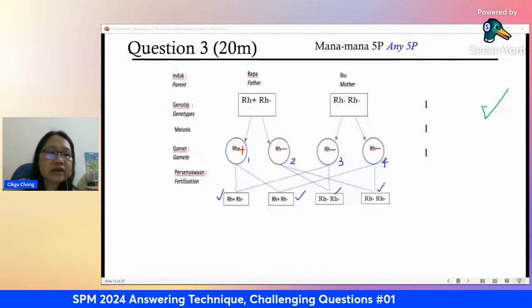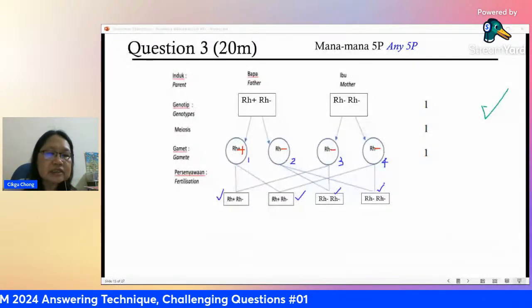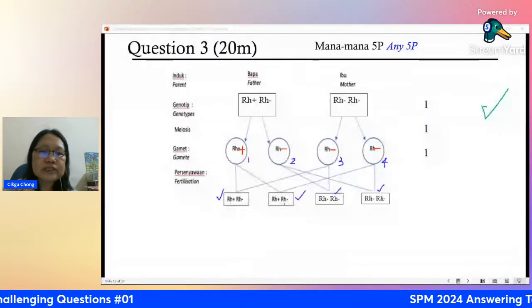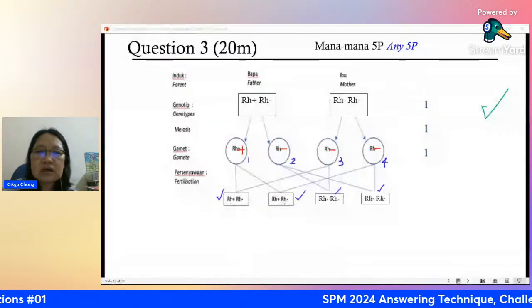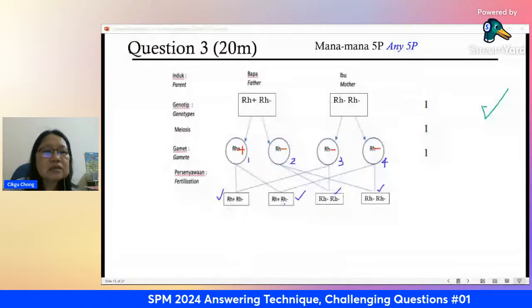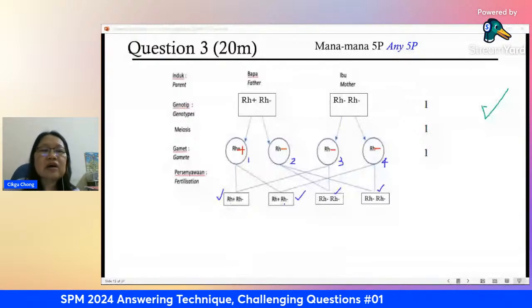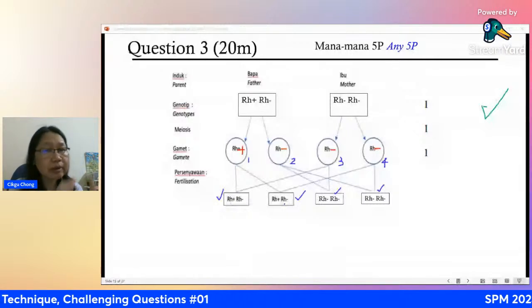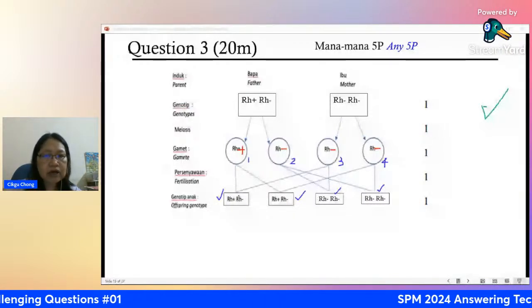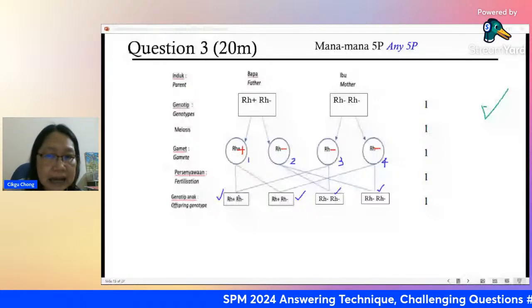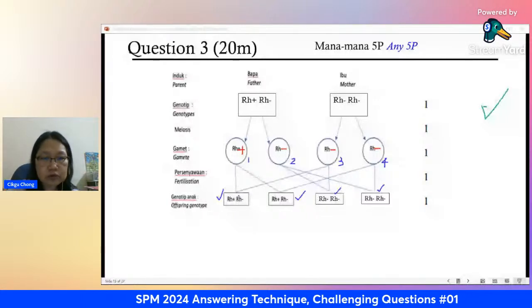RH positive, negative here. 1 dominant, 1 recessive. 1 dominant, 1 recessive. And this one is both also recessive. Okay, this line here, the fertilization line, will be marked. And the next one, genotype of the offspring, that means the child, right? What kind of allele will the baby have? So you write all that one, also another mark. You see here maximum marks. In case any part is wrong, you still got marks at the bottom for you.